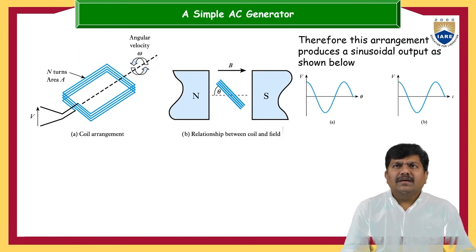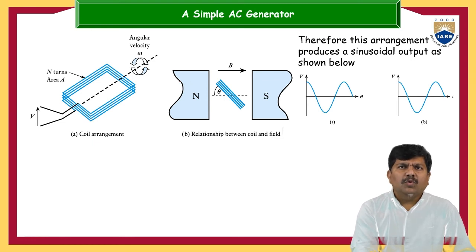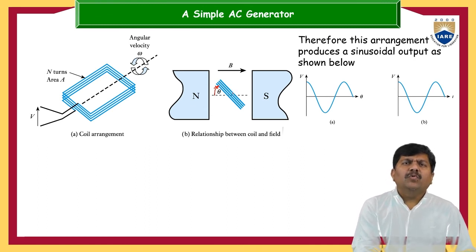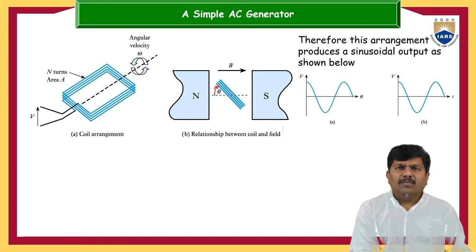So a simple AC generator also we can see here. There is an N turns area, that is a coil arrangement. Now if the total coil is revolved in a particular direction, the orientation of the direction can be represented as some theta. In some cases it may be calculated with respect to the horizontal axis, and in some cases it may be measured with respect to the vertical axis. Whatever it may be, based on the orientation, the direction, and the reference axis we take, with respect to that we are going to measure the theta.